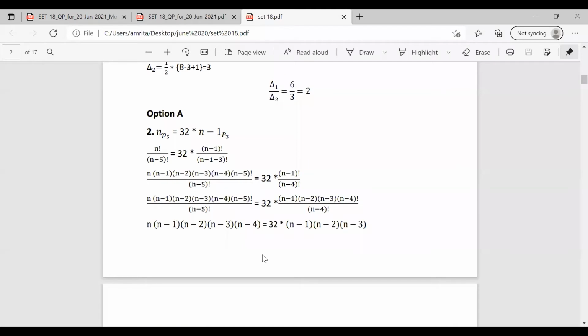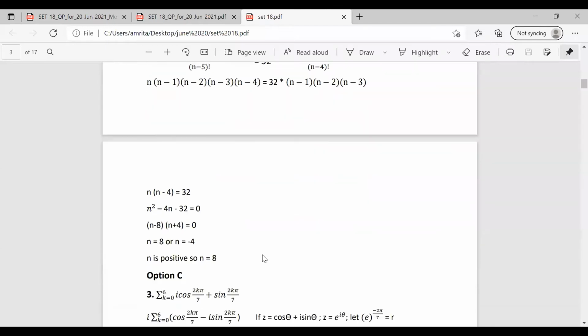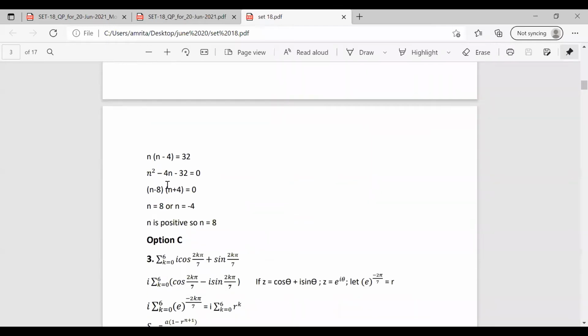So we can solve this using the equation n factorial by n minus r factorial. Simply substituting this and cancelling the terms out, we can find the value of n. So we have two options, n is equal to 8 and n is equal to minus 4. Taking the positive value, we have n equal to 8 as the answer. So I think everyone is clear.